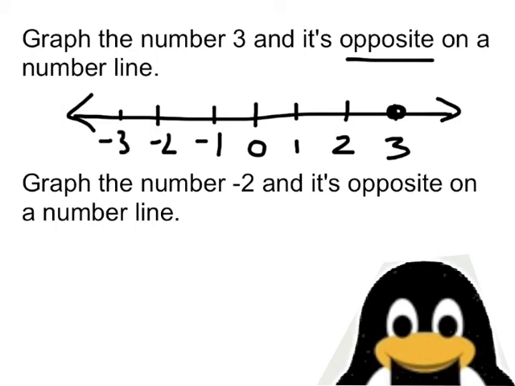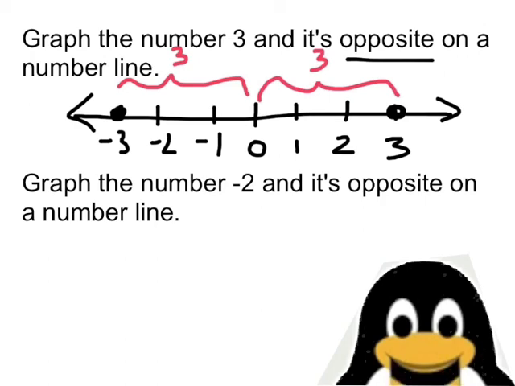And the opposite of 3 is -3. And the interesting thing about numbers and their opposites is that they're the same distance from 0. So 3 is 3 spaces or 3 units from 0. -3 is also 3 units from 0.